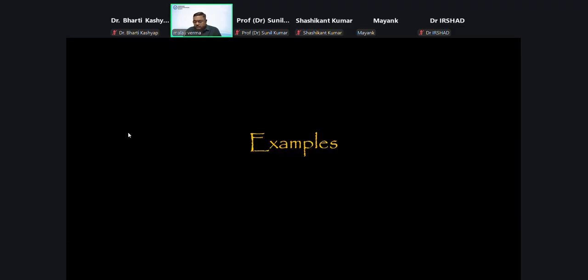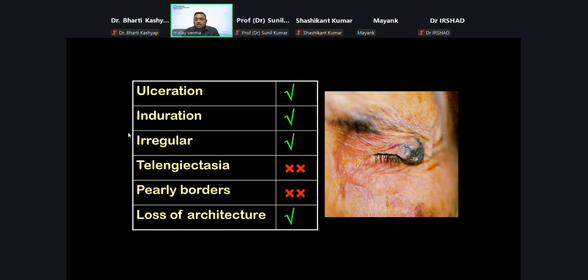So now, once we have the knowledge of all these six basic signs of malignancy, we can use them to diagnose various conditions. So let me give a few examples. Let's say this lesion. If we see this lesion, there is an ulceration here. There is induration once you feel this. The lesion is irregular. Telangiectasia is not visible. Pearly border is not there, but there is loss of architecture, loss of lashes in this region. So many signs are there, that means this is most likely a malignancy.